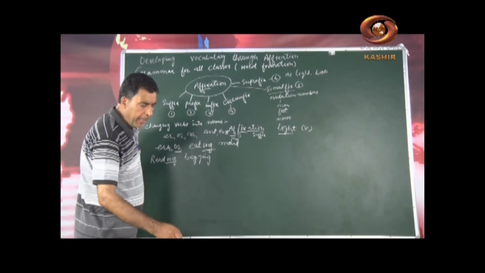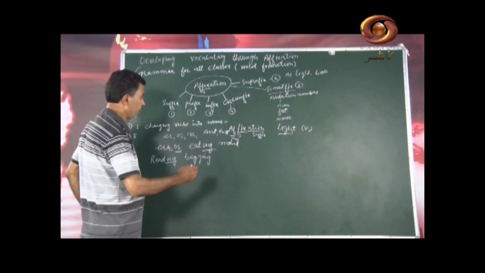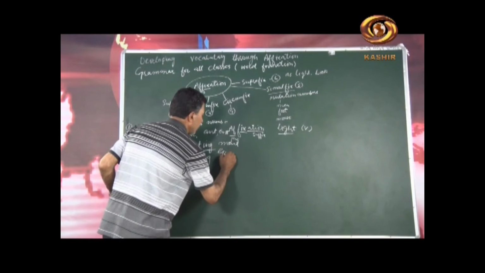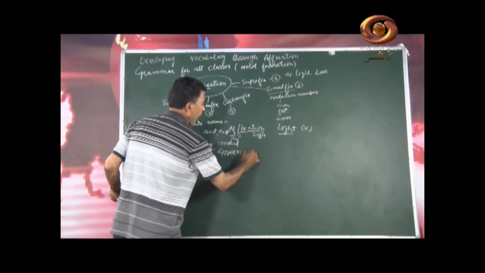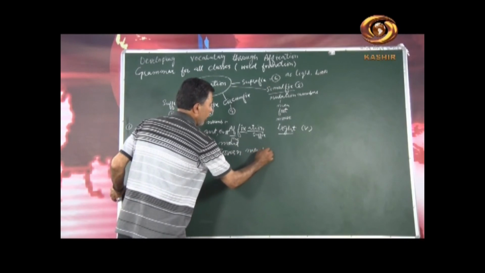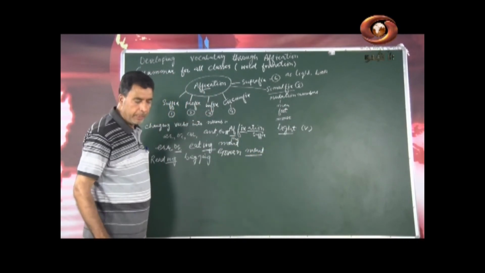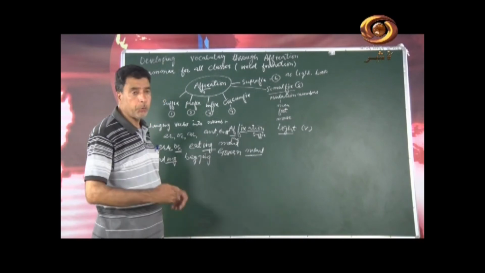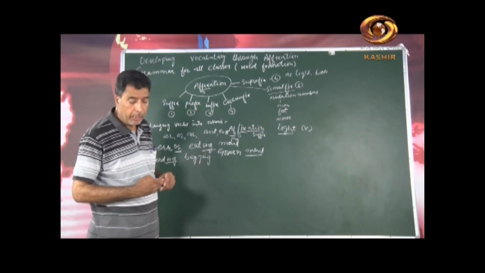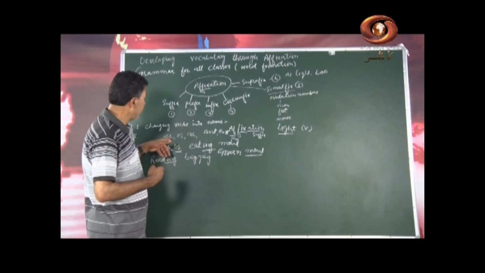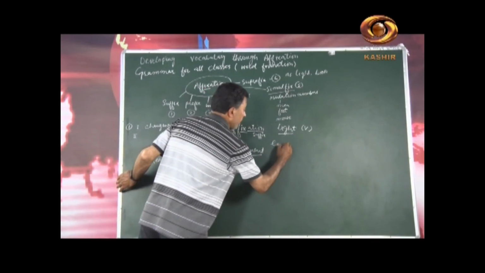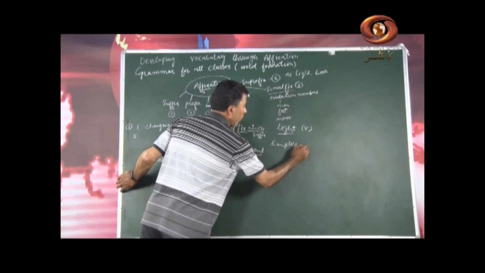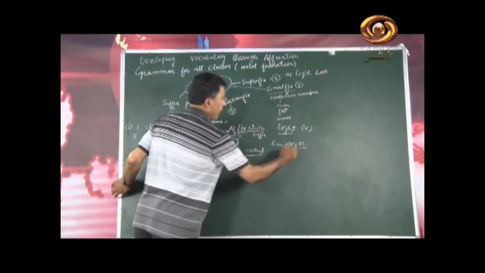Then if I write here govern, govern as verb, so if we add ment, government, okay. Then here is the word achieve, achievement, employ, employer.